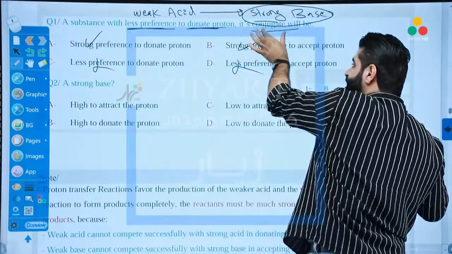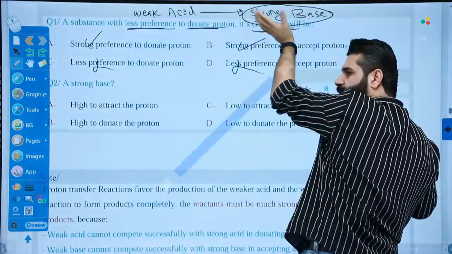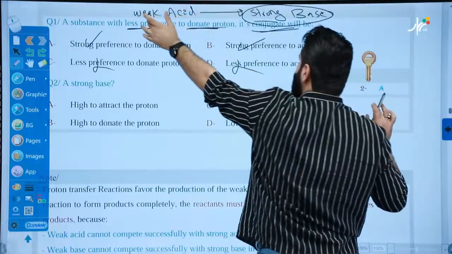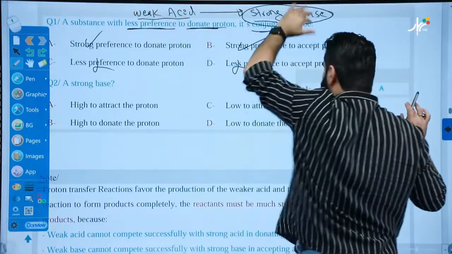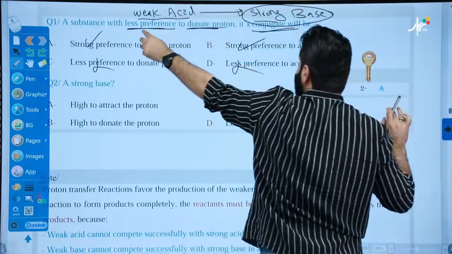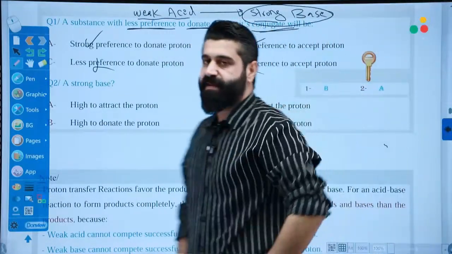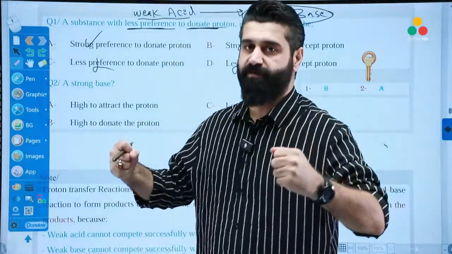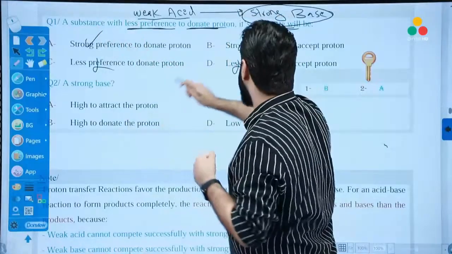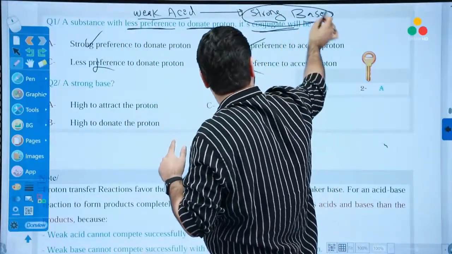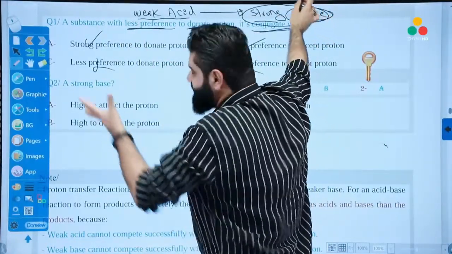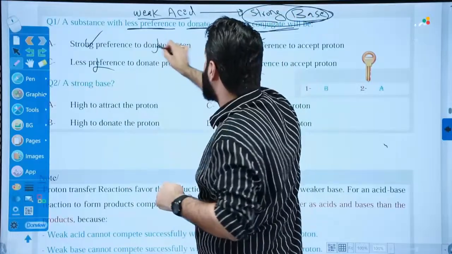Because the question said, how will be the conjugate, the product, for something that is a weak acid? Because the reactant has less preference, the product must have a strong, high preference. And it's a base, so the preference is for accepting, not donating.